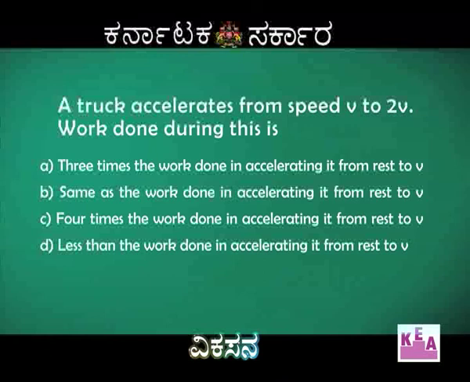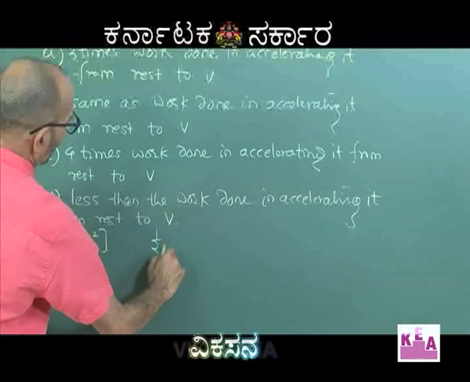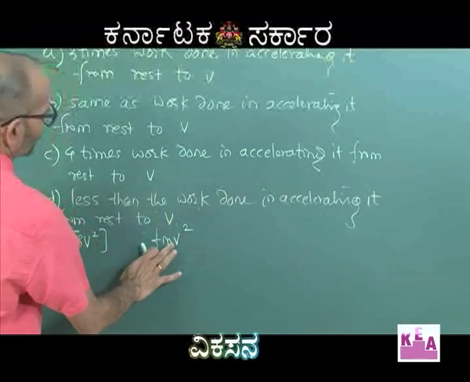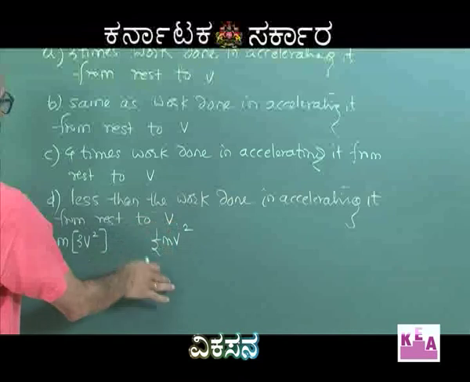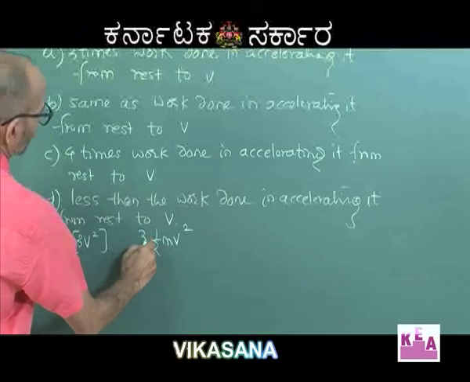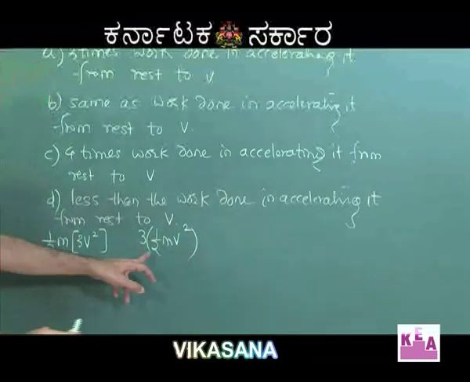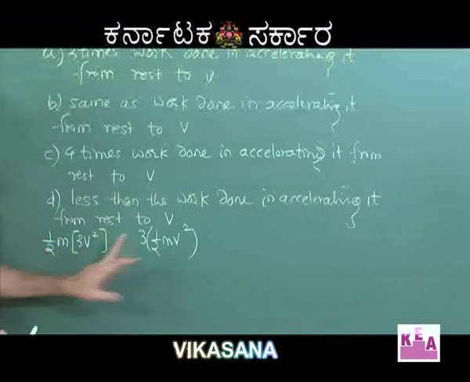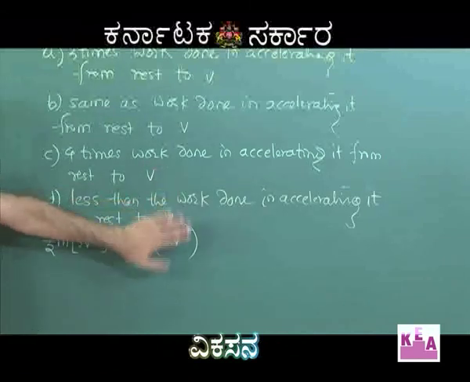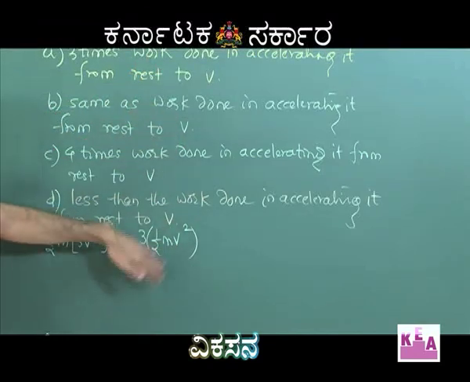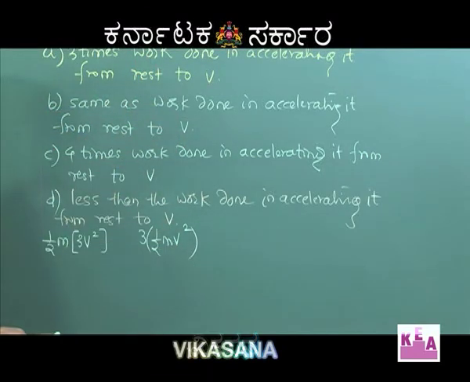In accelerating it means accelerating the truck only. So, I will take the mass of the truck again from rest to v. So, initial kinetic energy is 0, final kinetic energy is going to be half m v square. So, half m v square will be the change in the kinetic energy or work done on the truck. 3 times of that makes it 3 into half m v square. So, the first option is perfectly correct, but still we will read out the remaining options also, which will be an opportunity for you to know how to write the works done.